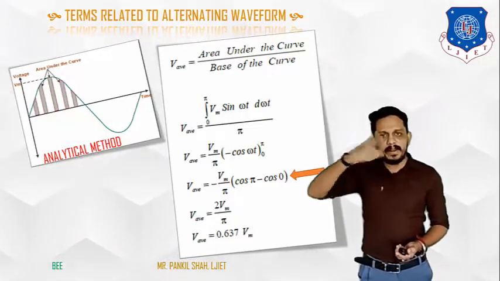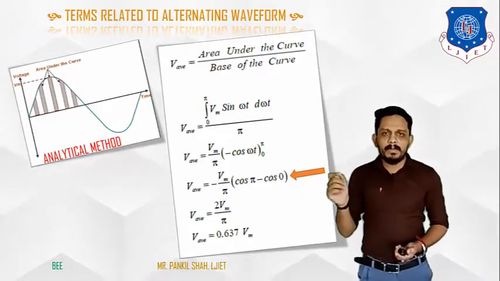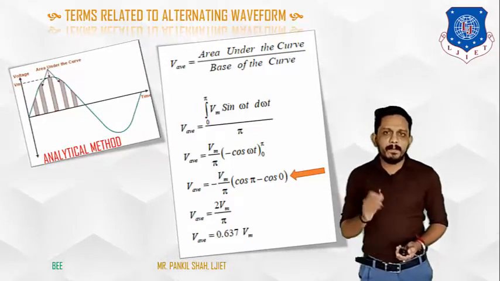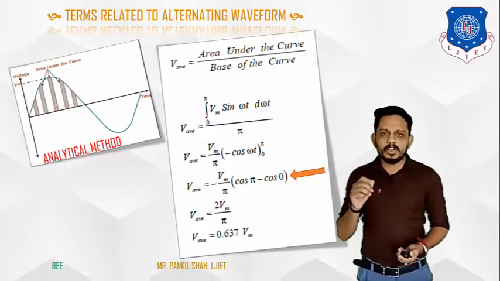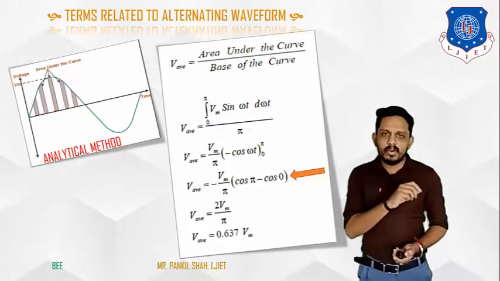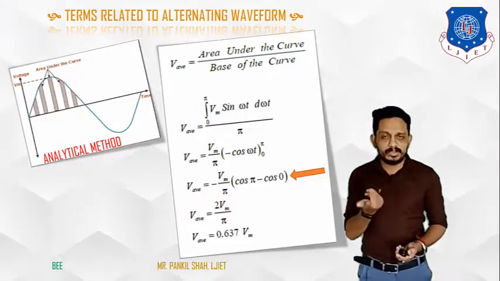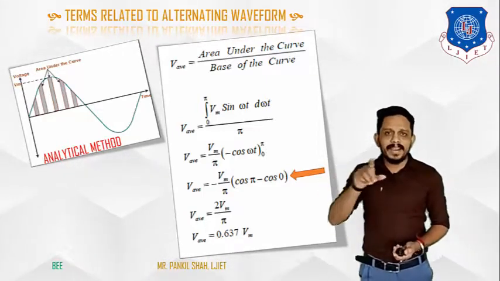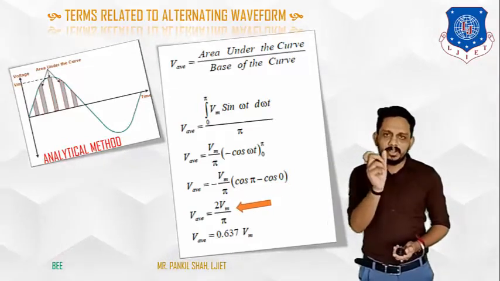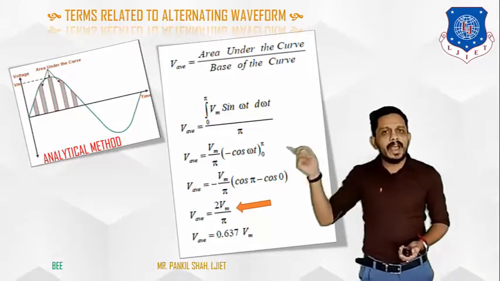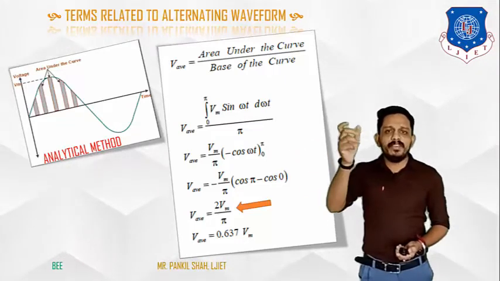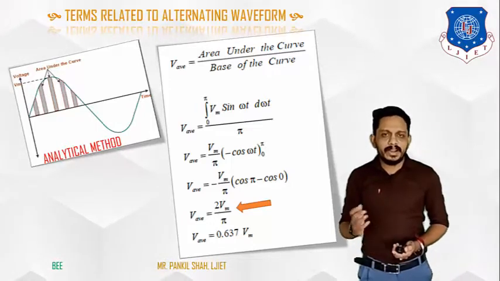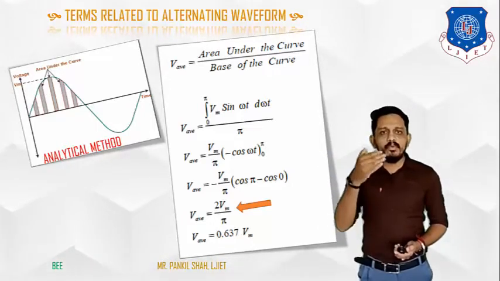If we take the negative sign outside, it will be minus Vm by pi, and in the bracket there will be cos pi minus cos 0. Cos pi has the value minus 1, and cos 0 has the value positive 1. So minus 1 minus 1 will be minus 2. So minus 2 and that minus sign, it will be plus 2 Vm by pi. So this is the equation of the average value, that is V average is equal to 2 Vm by pi.